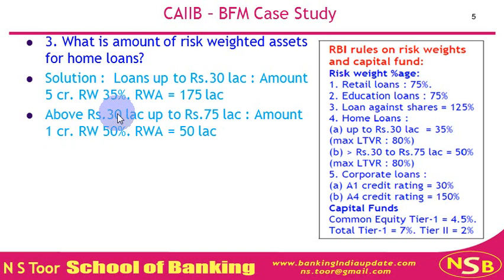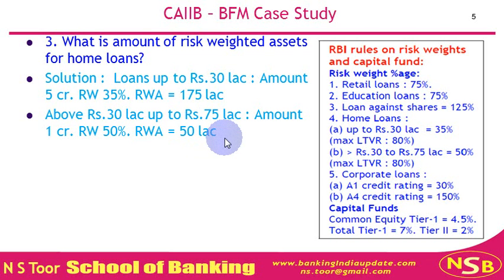Individual loans above rupees 30 lakh up to 75 lakh, the amount is 1 crore and the risk weight is 50%. So 1 crore multiplied by 50% gives us 50 lakh.